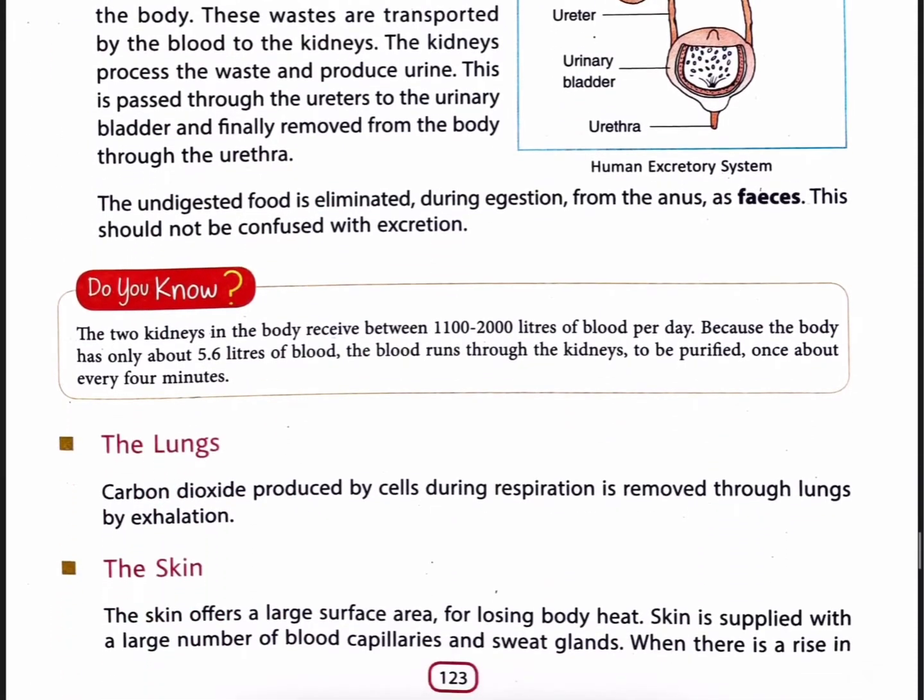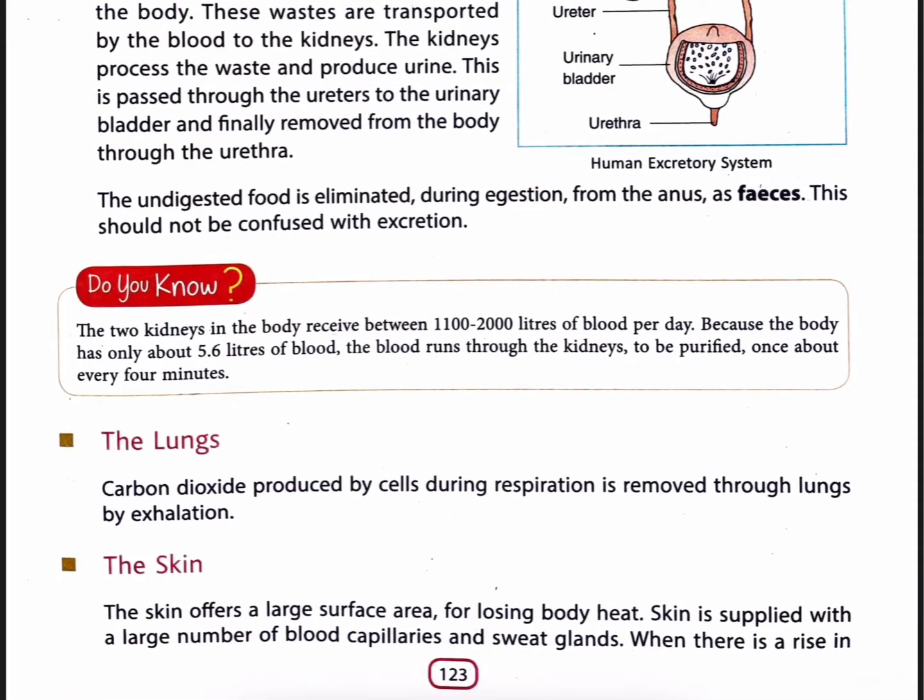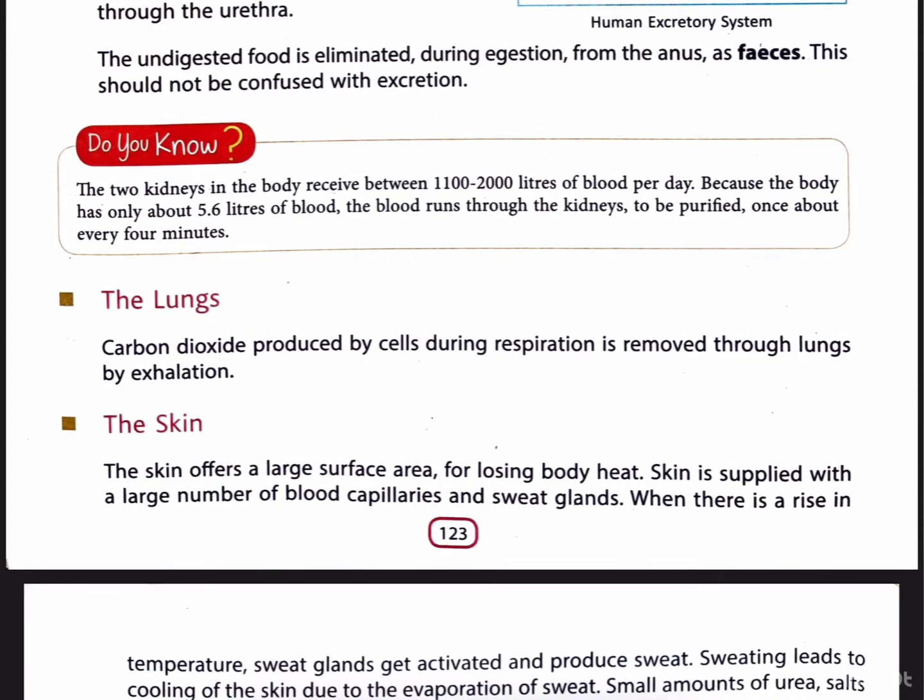The undigested food is eliminated during egestion from the anus as feces. This should not be confused with excretion. Do you know the two kidneys in the body receive between 1100 to 2000 liters of blood per day? Because the body has only about 5.6 liters of blood, the blood runs through the kidneys to be purified once about every 4 minutes.